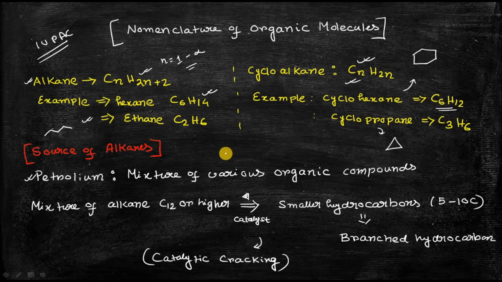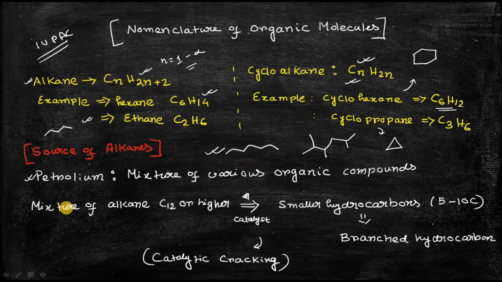A non-branched alkane is like this; there will not be any branching in the structure. On the other hand, a branched alkane will have some branching. These are examples of branched alkanes, and these are unbranched alkanes. This is a simple chain-like structure, called an unbranched alkane. So petroleum can be a mixture of various branched or non-branched alkanes.